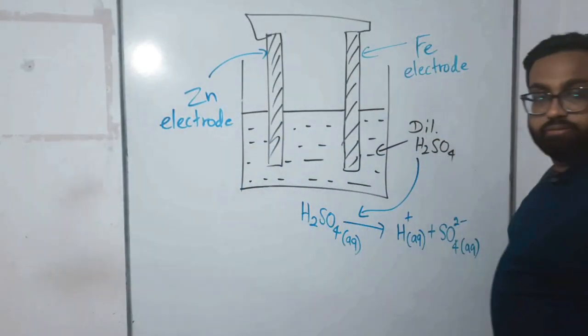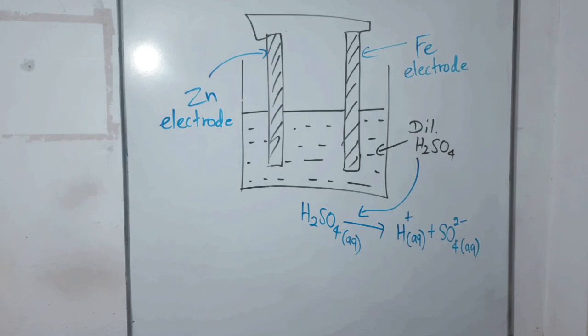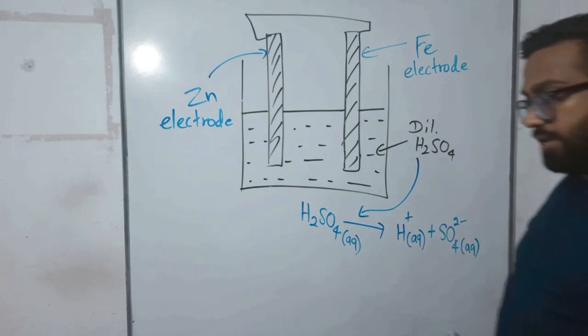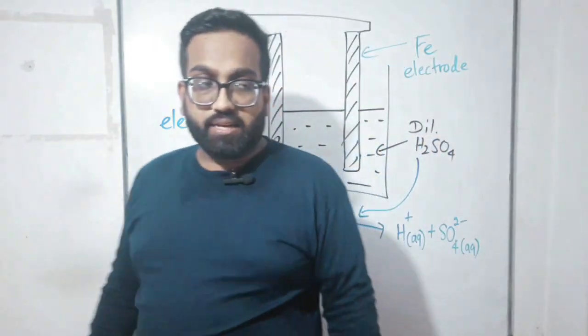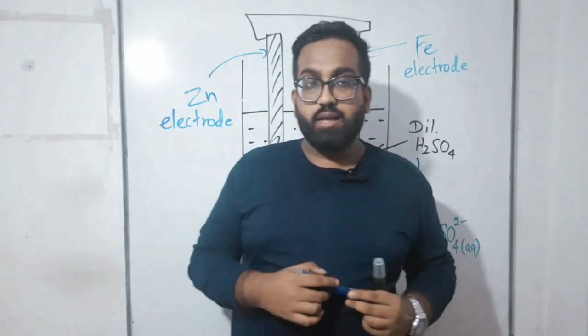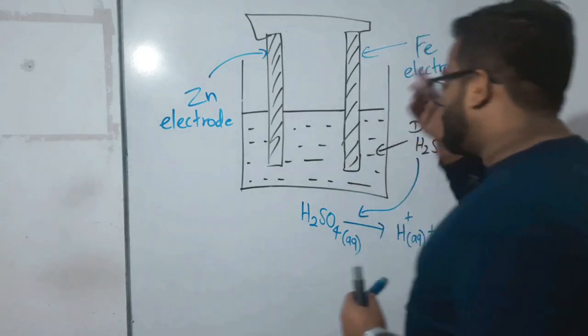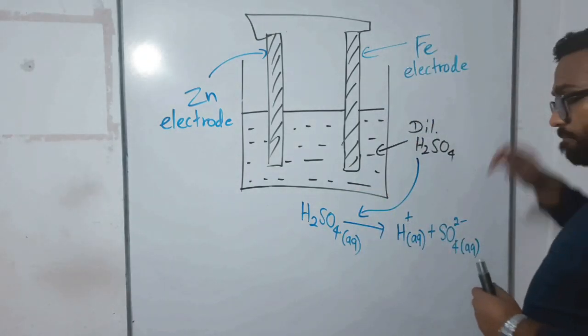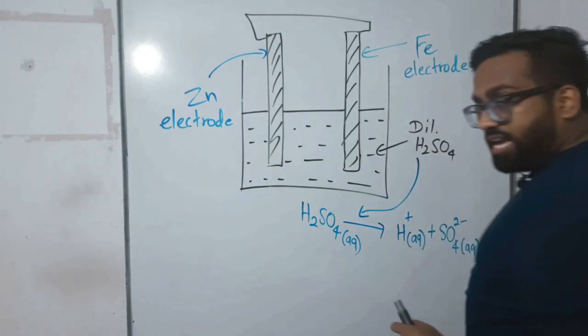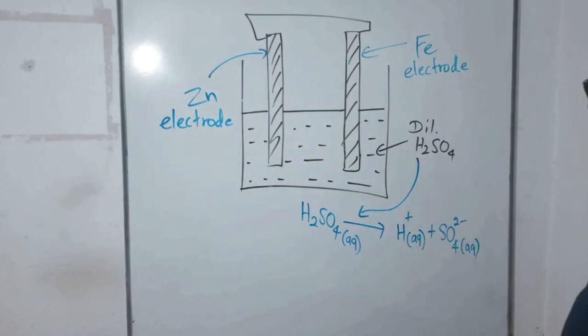This equation is not balanced. I'm not satisfied with this. Can you please tell me why this equation is not balanced? That's a little problem, isn't it? Can you see here H2SO4? Here there are two hydrogens, but on this side only one H plus is there. That should not happen.